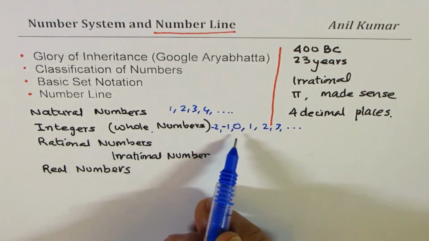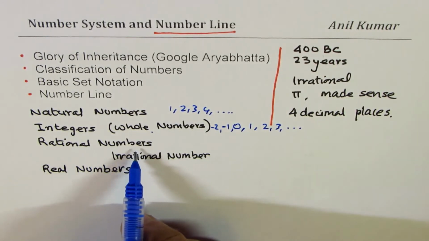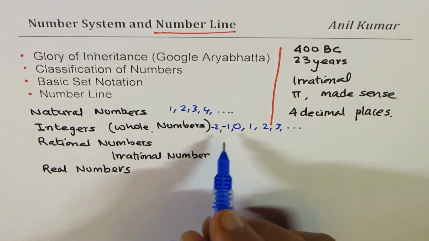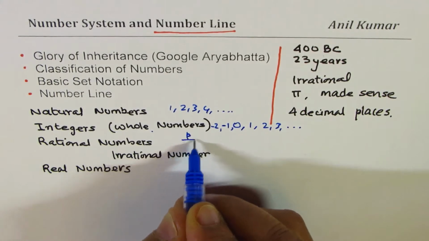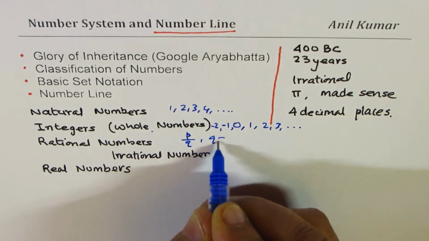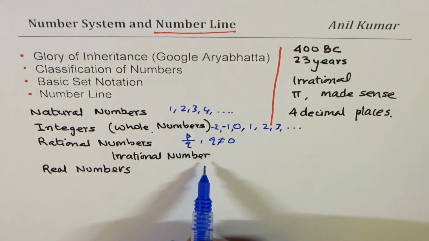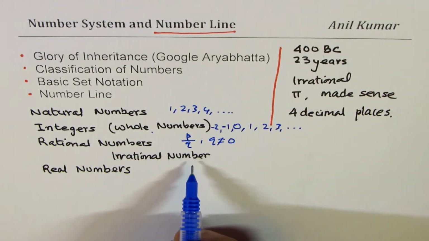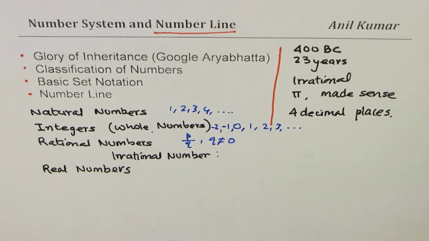We called them the set of integers, and then we found that we definitely need some other numbers which are ratios, kind of fractions, and so we came up with numbers of the form p over q, where q is not equal to 0. And then we discovered that there are some numbers which cannot be written as p over q, so we call them irrational numbers. Here we gave 2 characteristics.